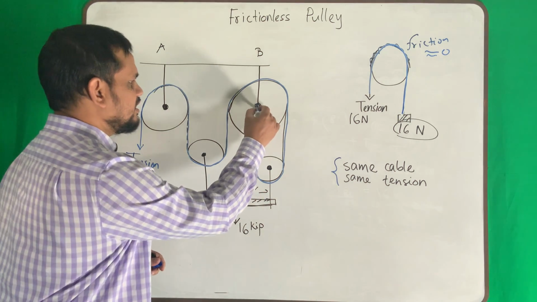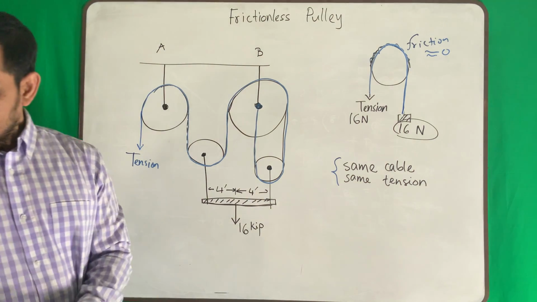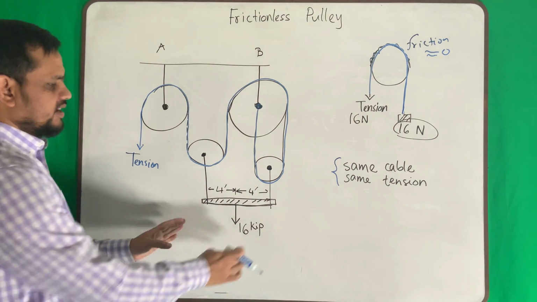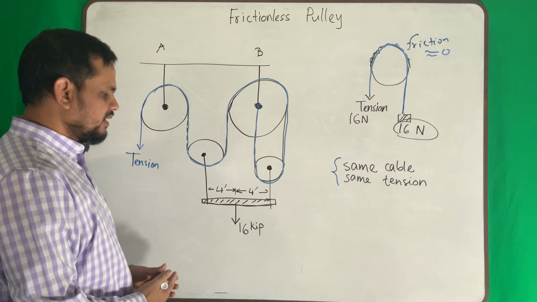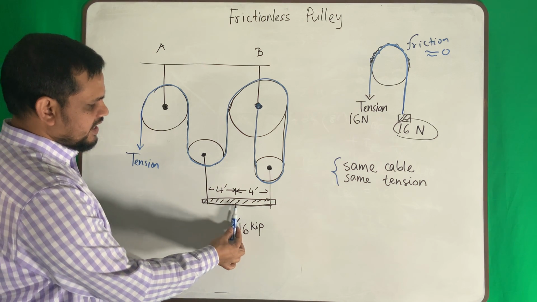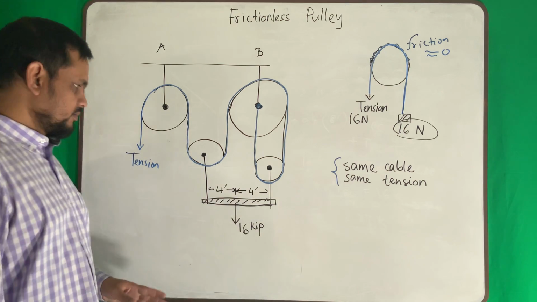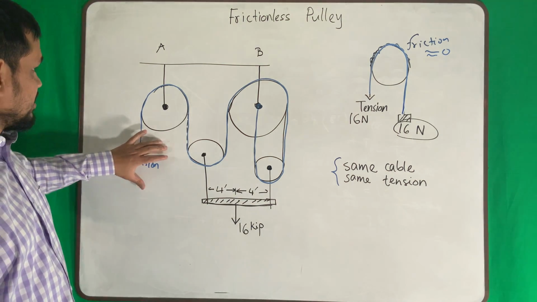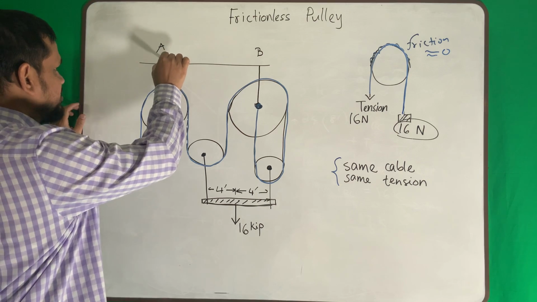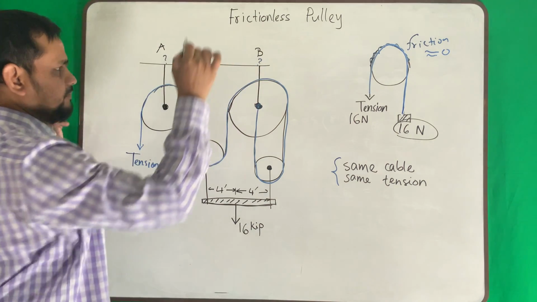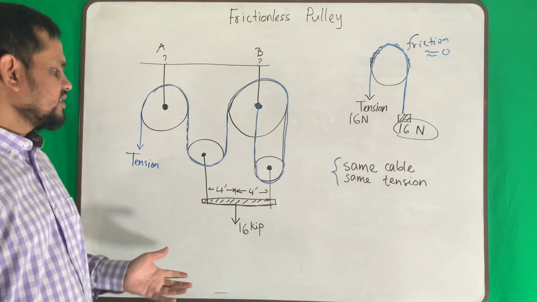That is the ending point of this cable. Now what is my load here? There is a bar, beam or whatever, and a load of 16 kip is hanging at the middle, 4 feet, 4 feet, total 8 feet. The question is, what is the tension here in the support?